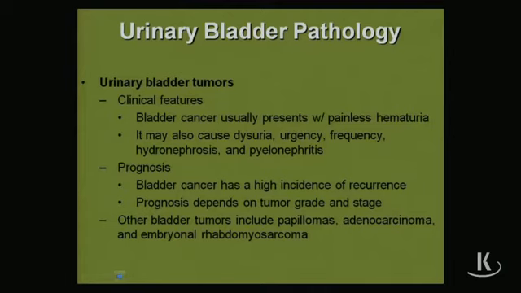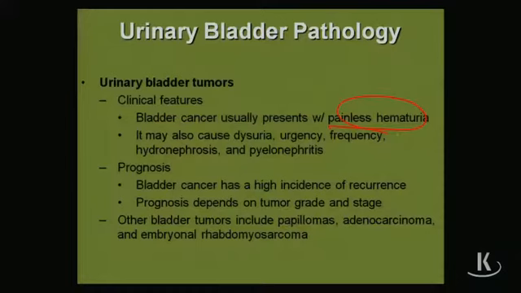Now, it's also very important to remember that when you get the tumor, like I said before, they're going to have the painless hematuria. They may also get urinary signs like frequency, hesitancy, and that kind of thing. But what you want to remember is that number one, the tumor can grow as a papillary structure out into the lumen of the bladder. And sometimes you can see this with so-called what? Cystoscopy, which means look in the bladder, they can do a biopsy and show you the papillary structures, okay?